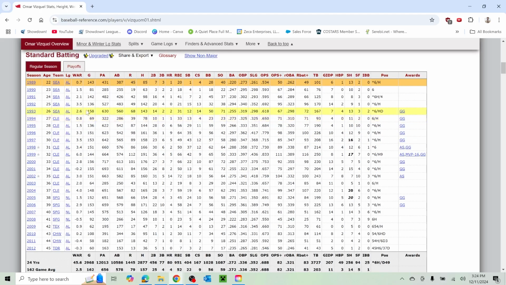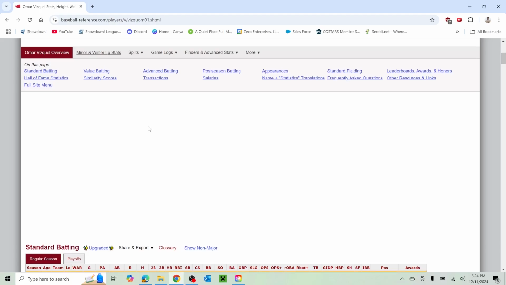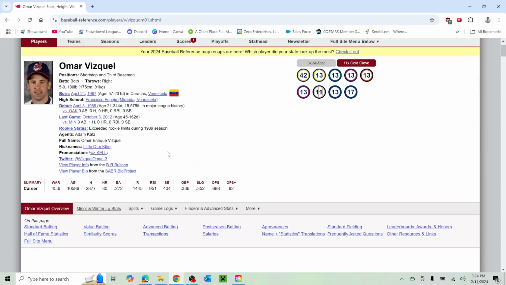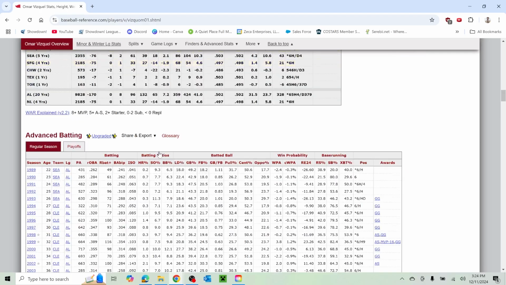with Cleveland. He won a Gold Glove here at the end of his Mariners career. And then look at this. Gold Gloves all the way down here. And then even when he's 38 with the Giants, he's still winning Gold Gloves. That's super cool. Must have been an amateur free agent.